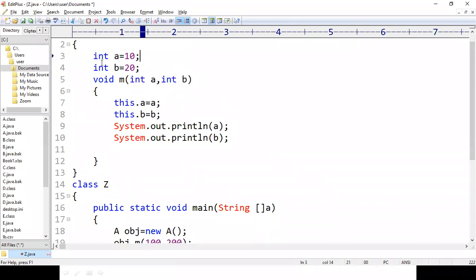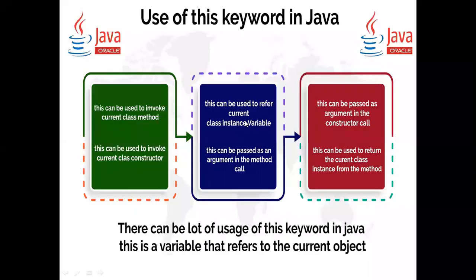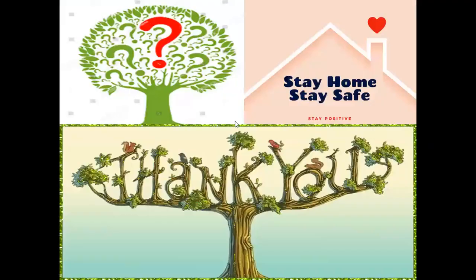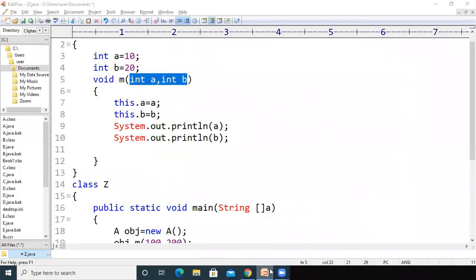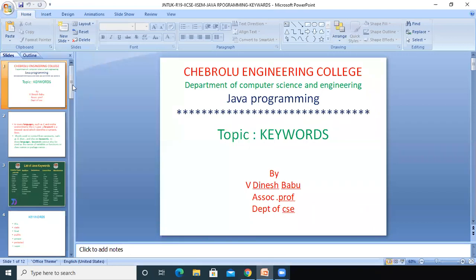If the instance variable names and the parameter names are different, then it is a different story. If the instance variable names and parameter names are the same, then in order to tell the compiler to access the instance variable, we have to use the this keyword. So finally, we can say that this is a keyword which can be used to refer to the current class instance variable. In the next class, I will continue the remaining things.